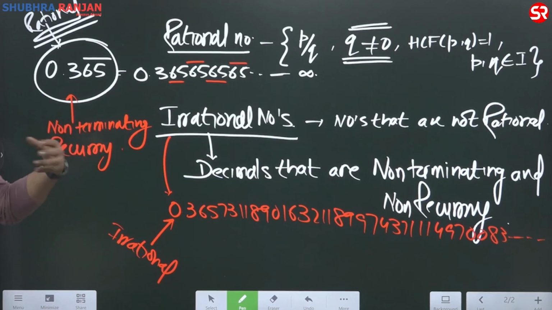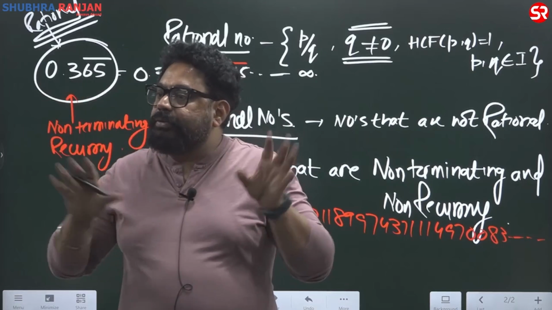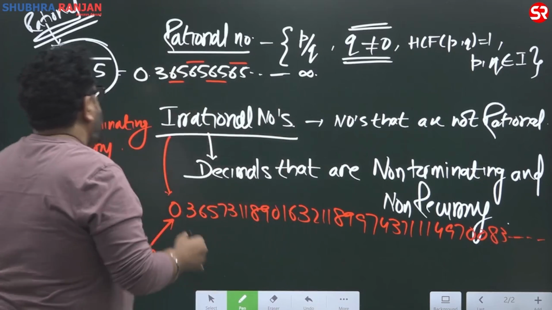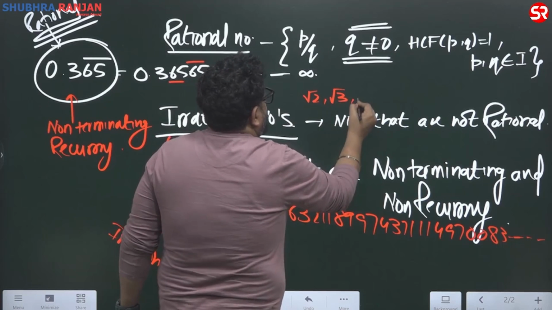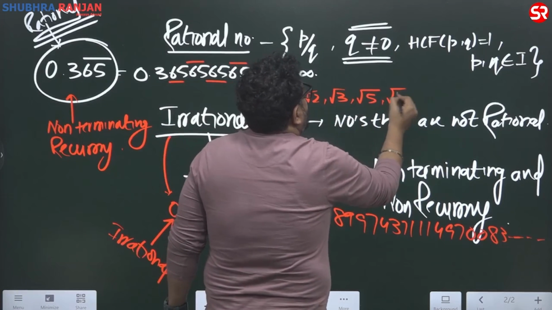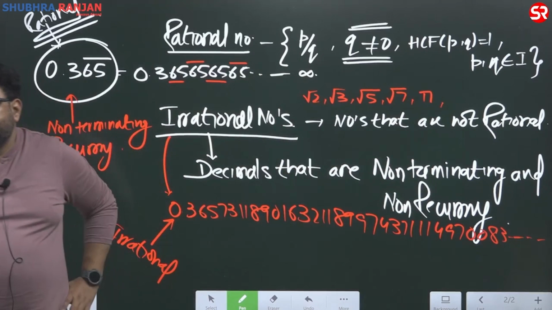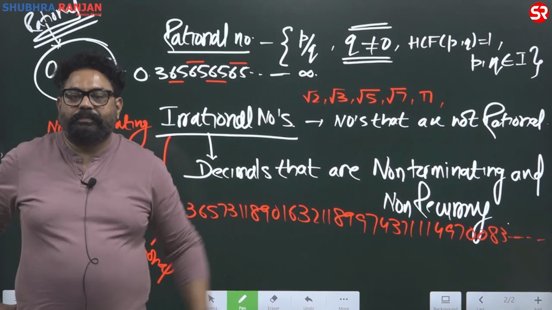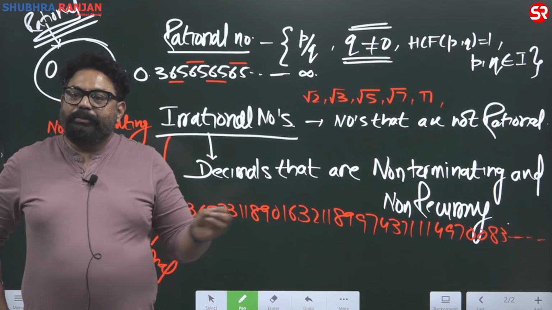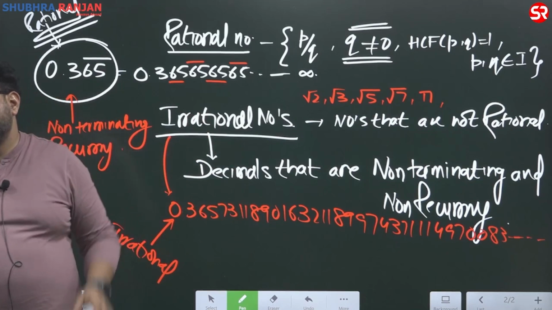Come on. Yes, pi approximately is 22/7. Exact value is not known, right? Similarly, root of 2, root of 3, root of 5, root of 7, pi, ये सारे irrational numbers हैं. Root of 2 का finite value is not known. We take approximate value as 1.414, but exact value नहीं पता है अपने को.